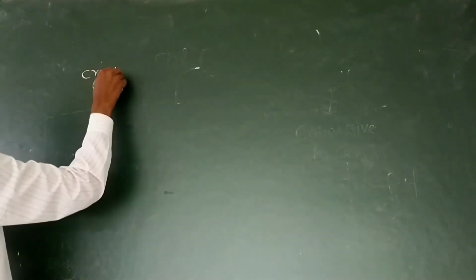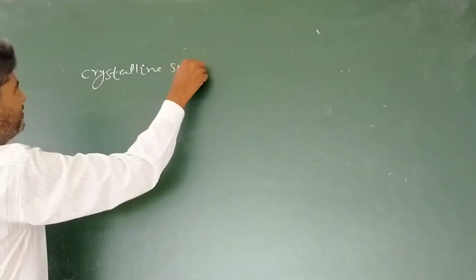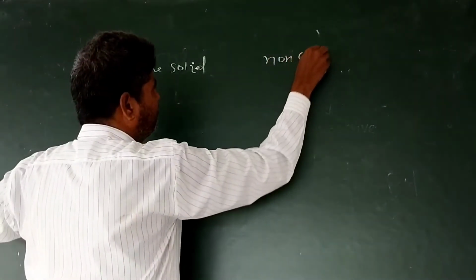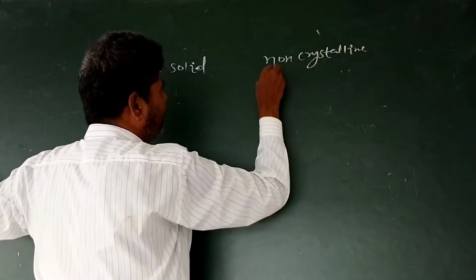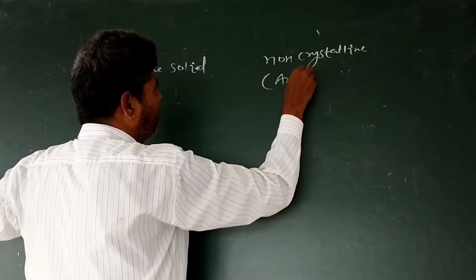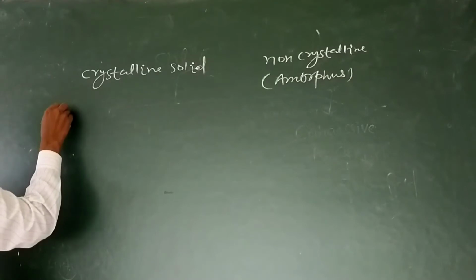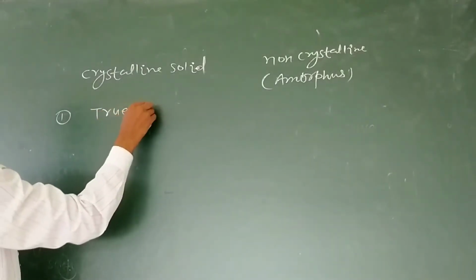Crystalline solid and non-crystalline, that is amorphous. Crystalline is true solid.